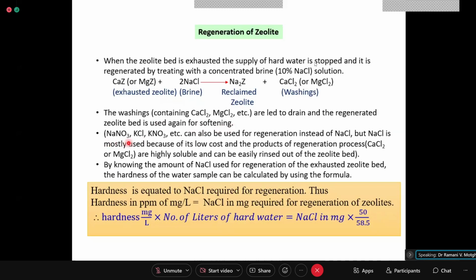Sodium nitrate, KCl, KNO3, etc., can also be used for regeneration instead of NaCl. But NaCl is mostly used because of its low cost, and the products of the regeneration process, like calcium chloride and magnesium chloride, which are coming out, can be obtained and used somewhere else. Now, if you are again getting calcium chloride and magnesium chloride, you will ask why go for this process.